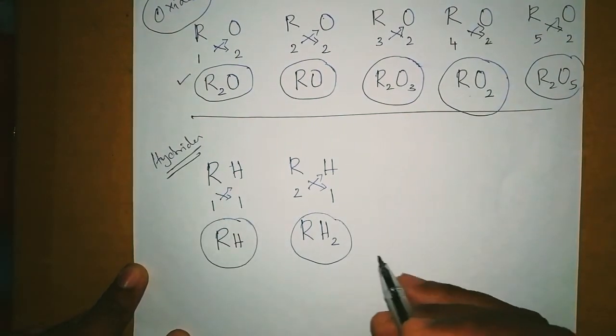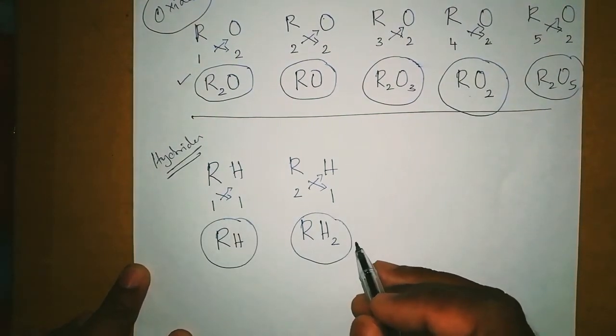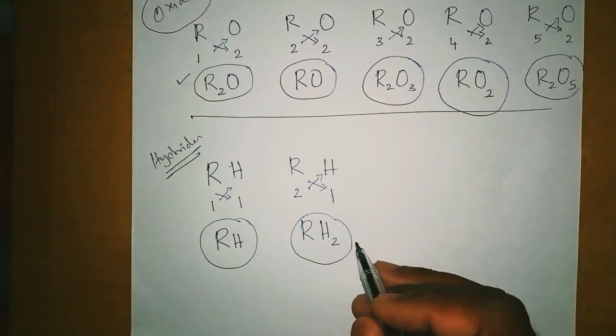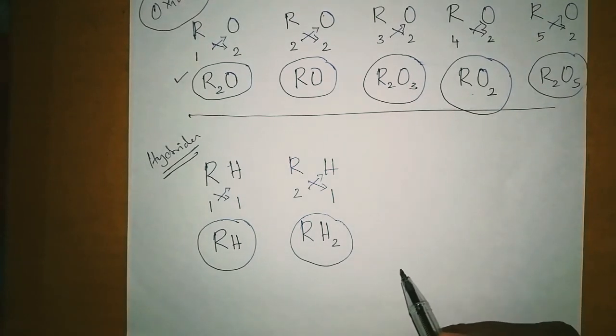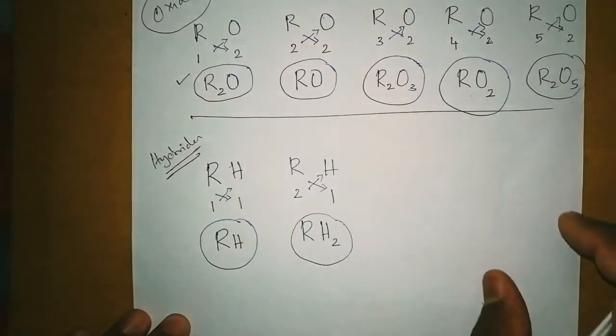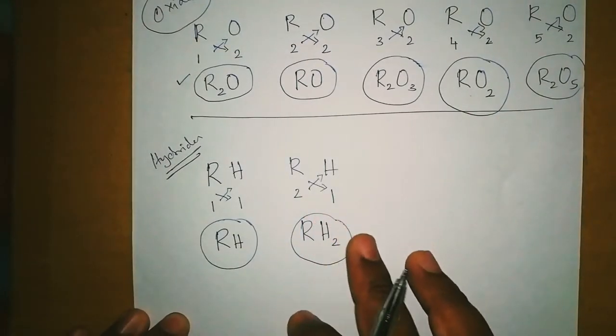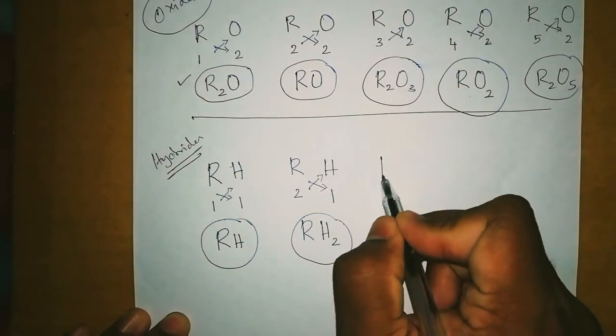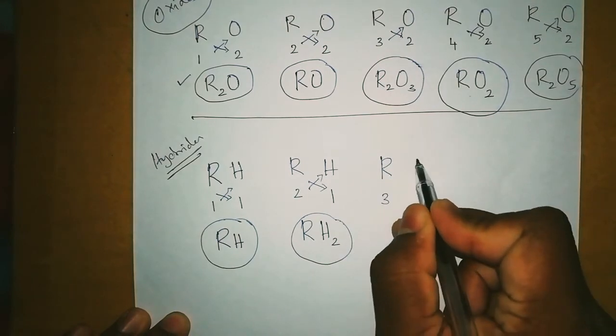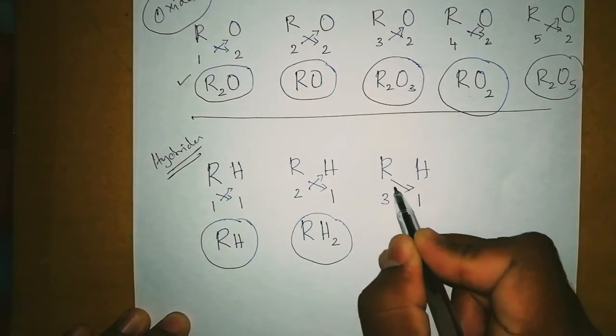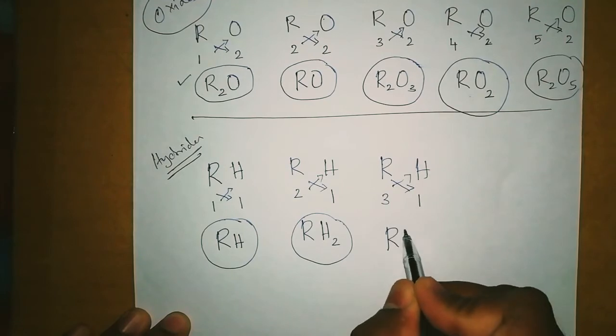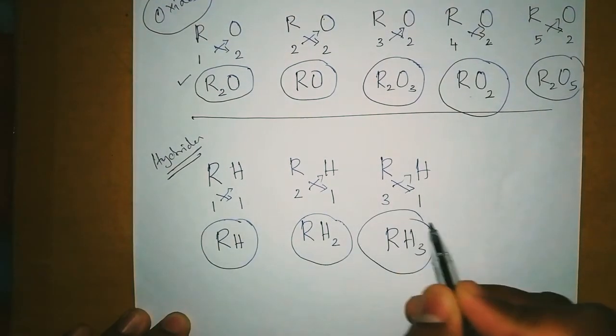You can cross check with the table given in page number 83. After writing all these things, I will show it with the book also. And then R with valency 3 and hydrogen valency remaining 1, so we get RH3. It goes on.